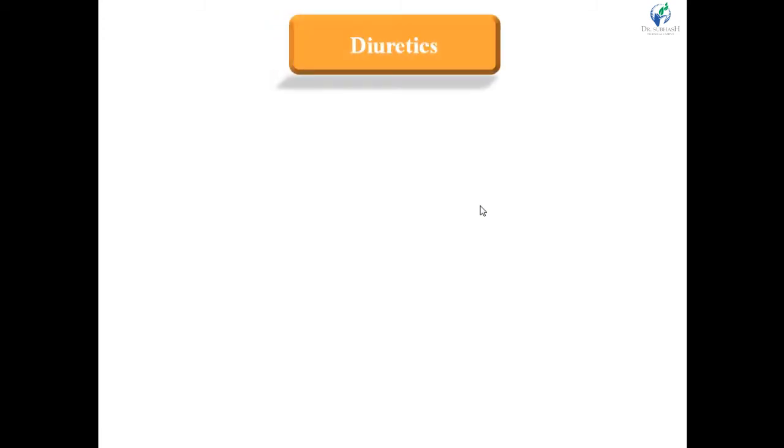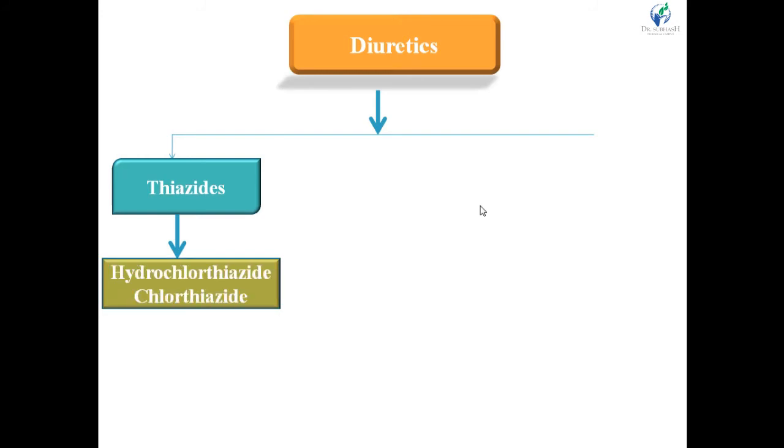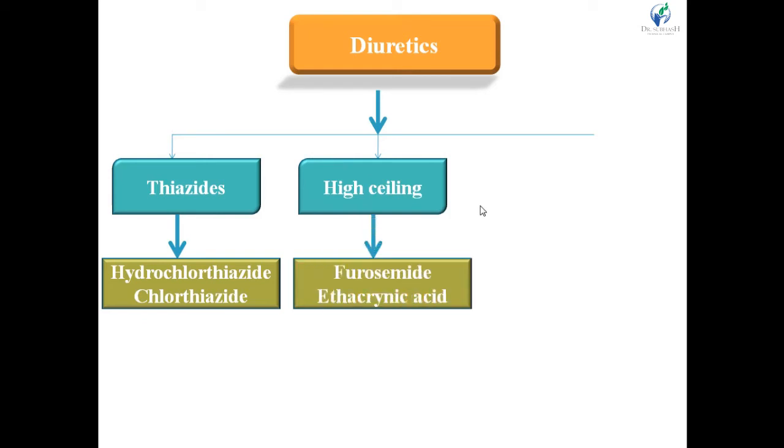Fourth main class of antihypertensive agents is diuretics. Thiazides. Examples: hydrochlorothiazide and chlorothiazide. High ceiling diuretics include furosemide and ethacrynic acid.